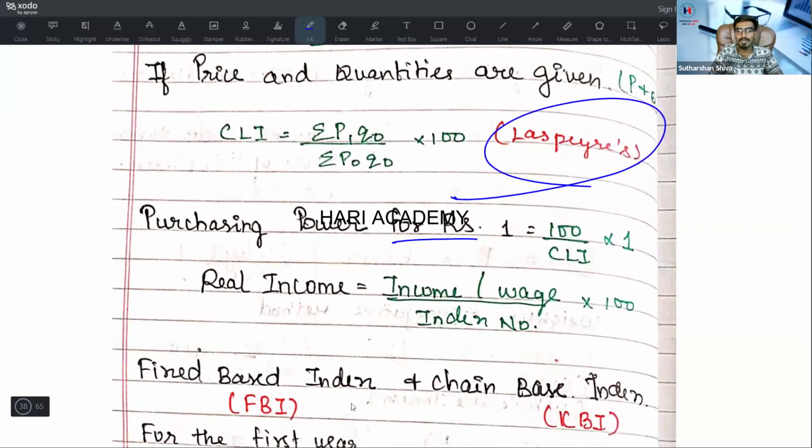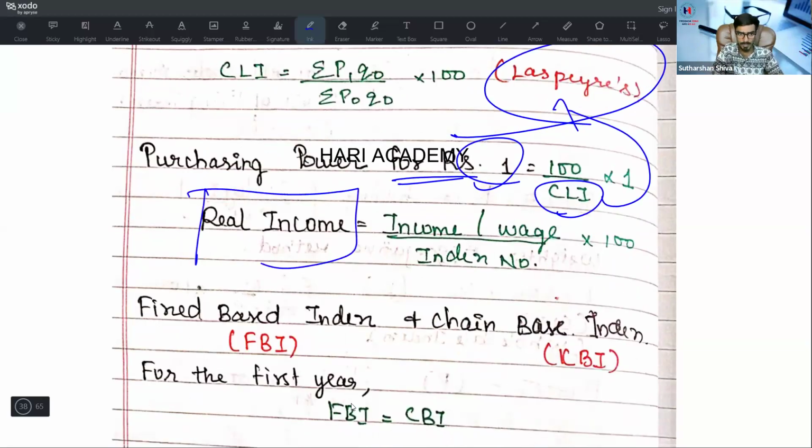What is the purchasing power of ₹1? It is 100 divided by CLI into 100. How can we find the CLI? It is nothing but the Laspeyres method, or if the weight is given, summation IW divided by summation W. How can you find the real income problem? For purchasing power and real income, you will have a book-back problem. In the additional question bank also you have a problem. Refer to that problem. Surely there will be one question on that. They want to test you somehow logically on index numbers, because 5 questions can be tested from index numbers as well. So it is going to be a scoring part.